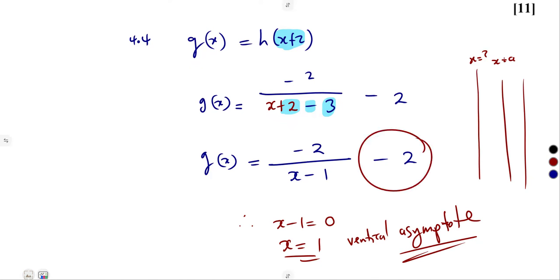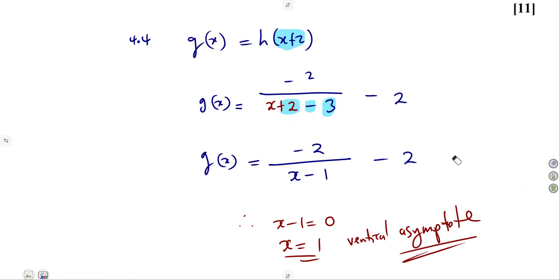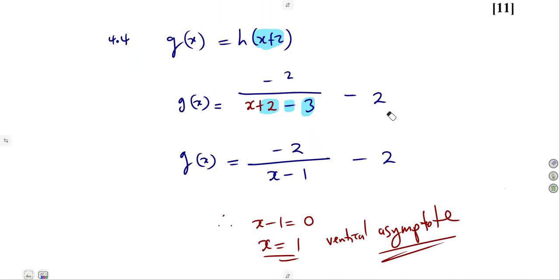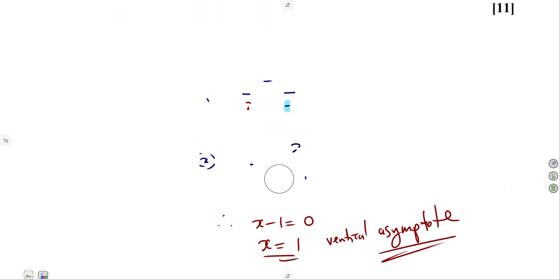Answer the question. The question here is not to determine all. This y is equal to minus 2, guys, is a horizontal line, the horizontal asymptote. But they wanted the vertical one, meaning to say x is equal to 1. So this is how we can simply work out these questions, all right? So that is it on this one.